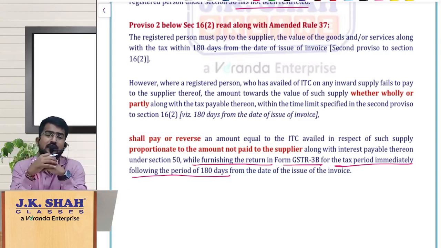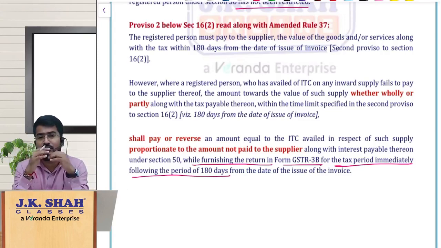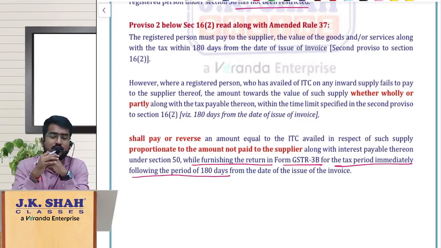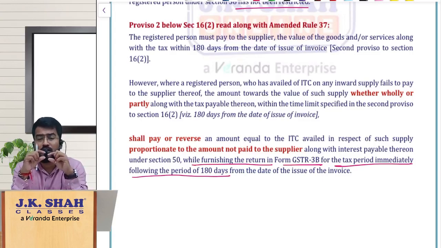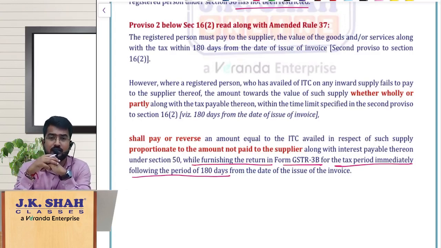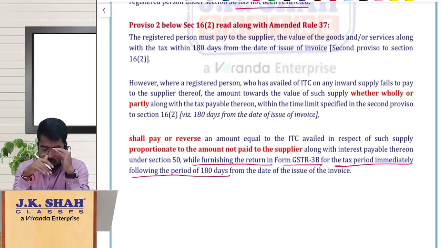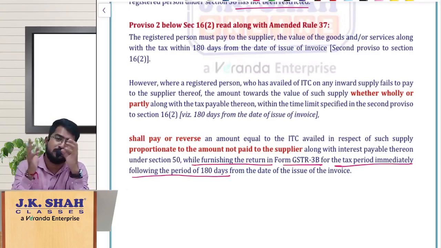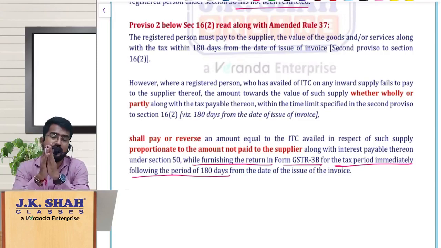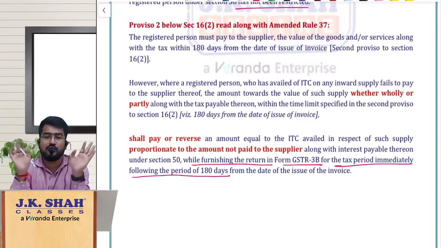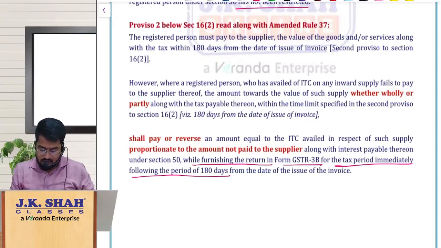Now for your May 23 exams, there was an amendment where they have said that whatever 3B you are filing after the expiry of 180 days, in that 3B you can just reverse the ITC amount and pay along with the interest. They forgot to speak about what if the proportionate payment has been done in the previous amendment. So now they have rectified that law drafting error where they are saying if you have made the proportionate payment, only proportionate ITC you can take, balance amount only if you are reversing. So that is a small correction done here.